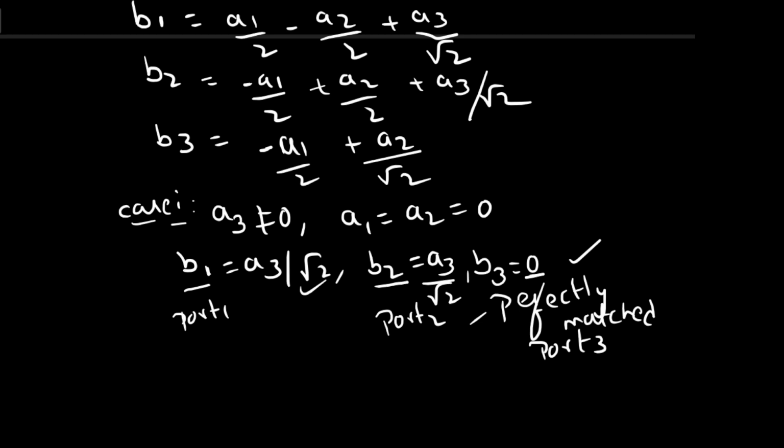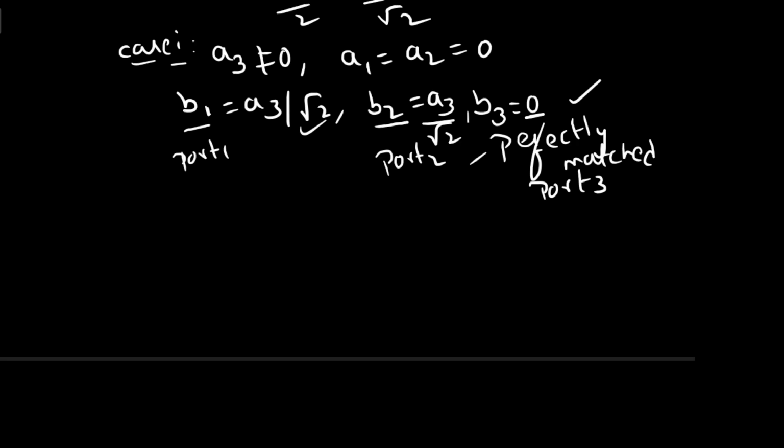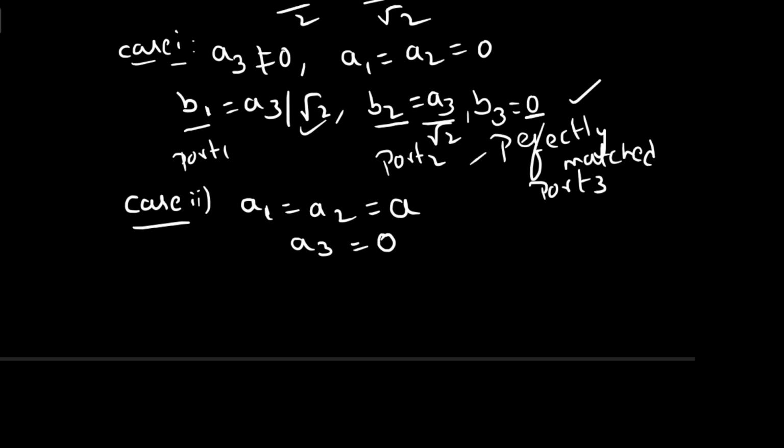Let's go with one more condition as case 2. In case 2, let us assume we are applying inputs to only port 1 and port 2, with the same input, which we assume is A. And no input is applied to port 3, that is 0. Now you have to determine the corresponding B1, B2 and B3.